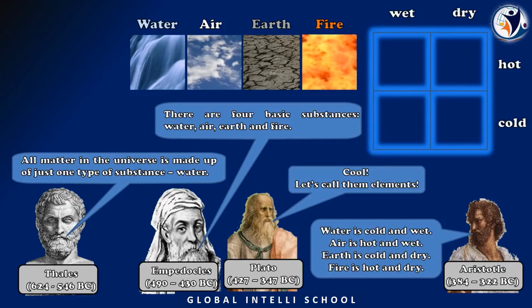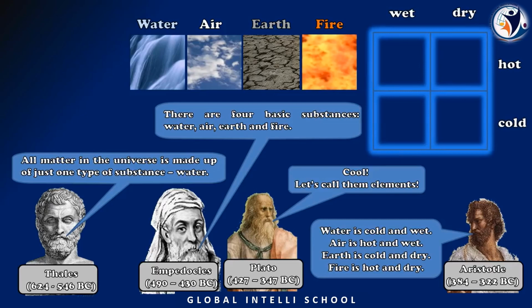Okay then, see here, he said that if we arrange all four elements in this particular way, wet elements will be either hot or cold, and dry elements will be either hot or cold. You understood, right? How can we arrange these elements? Suppose the wet conditions. What are the two wet conditions here? Water and air are the wet conditions. Now coming to the dry elements, fire and earth.